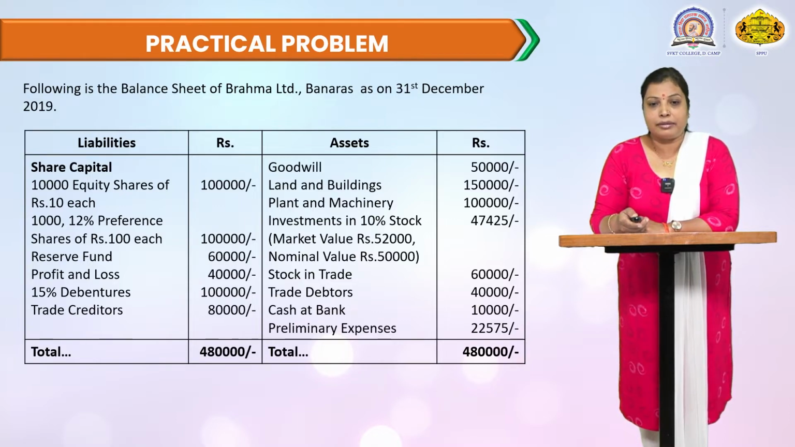This is the investment, 10% stock, which is 47,425. The market value is rupees 52,000 and the nominal value of the stock is rupees 50,000. Stock in trade is 60,000, trade debtors 40,000, cash at bank 10,000, preliminary expenses 25,000. This is the practical problem on the balance sheet for valuation of shares, and the total of the balance sheet is 4,80,000. On the liability side the profit and loss account and on the asset side the preliminary expenses are fictitious assets, so we can't consider both of them.